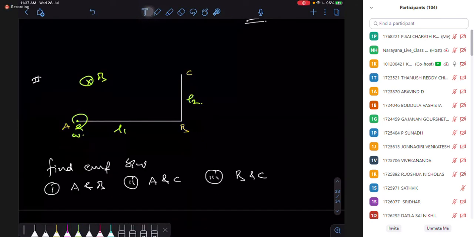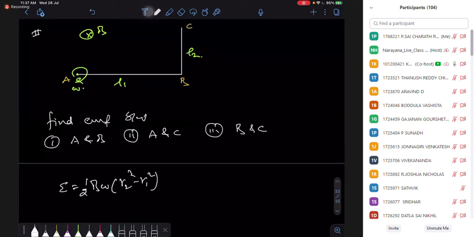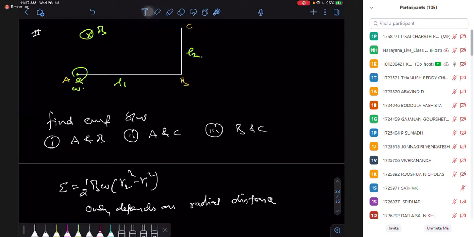In the result, I told you my EMF is half B omega (R2 square minus R1 square). So this result only depends upon the radial distance. Angle does not matter. If you have the same radial distance, your EMF will be the same, right? EMF is going to be the same here.